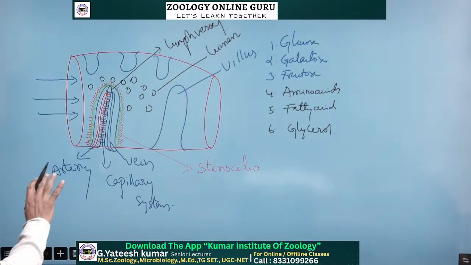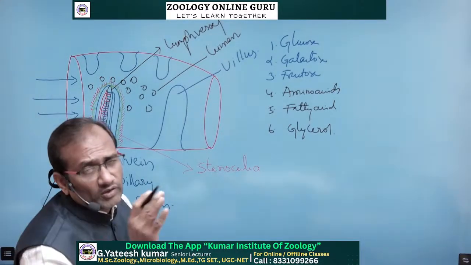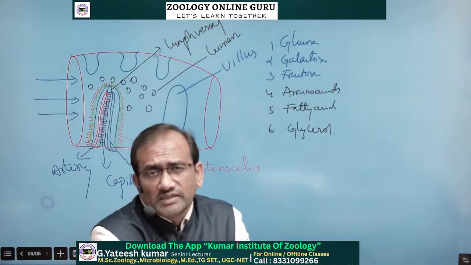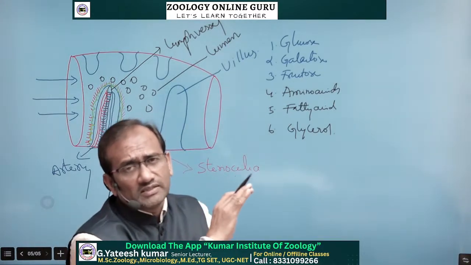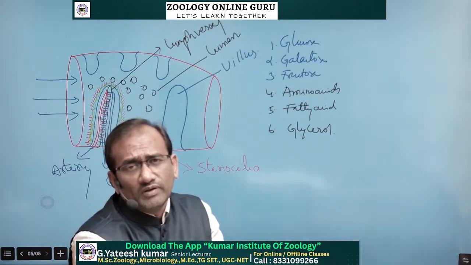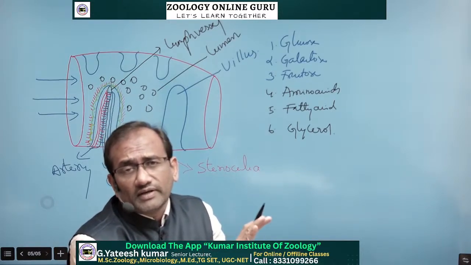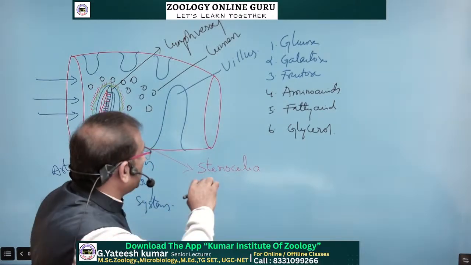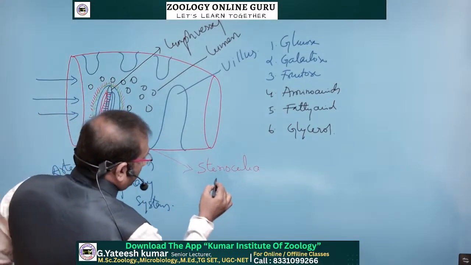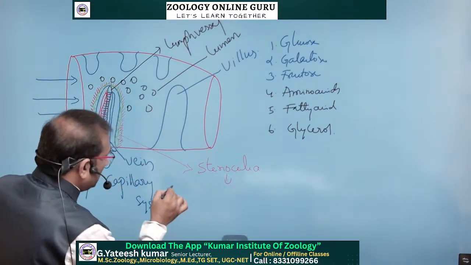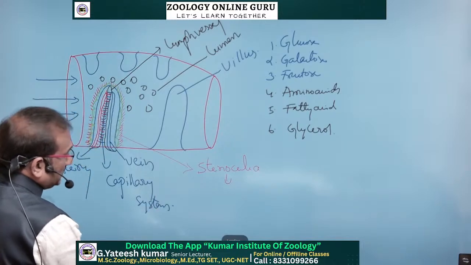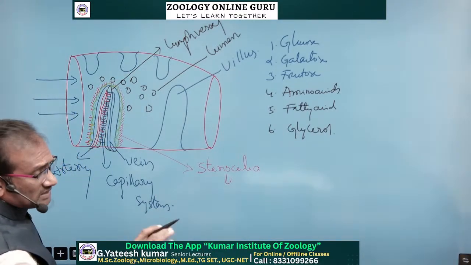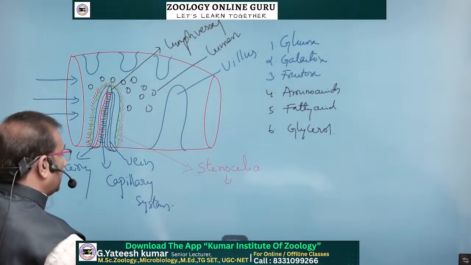And these stereocilia are not for movement. Actually, flagella and cilia are for movement, but stereocilia are not for movement. They are for increasing the absorptive surface area. So stereocilia increase the absorptive surface area. So the difference between the cilia and the stereocilia